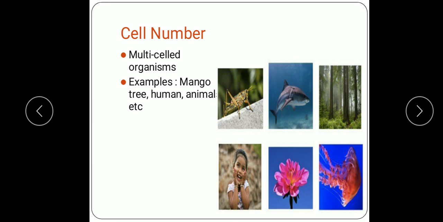The main postulates of the cell theory. Then we have studied the division of the cells, the types of cells on the basis of their nuclear organization, prokaryotic cells and eukaryotic cells. Further, we had discussed cell shape, the different shapes, cell size and number.